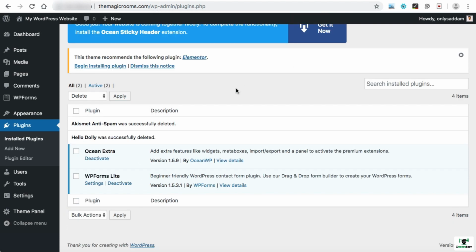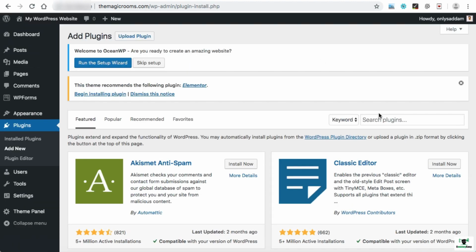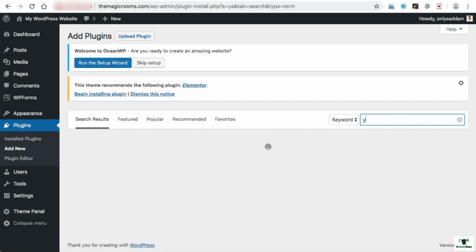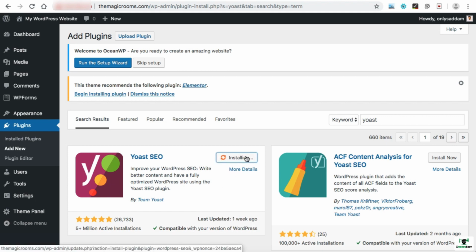Alright. So from the list of 5 plugins, 2 plugins are already installed and activated. Now let's go ahead and install the Yoast SEO plugin, which is 100% free. At the very top we can see add new. Just click on it. Now in the search plugin box, just search for Yoast. Here we go. The first plugin is Yoast SEO. Please verify the author, Team Yoast. So this is the original plugin that we were looking for. Just install and activate this plugin.